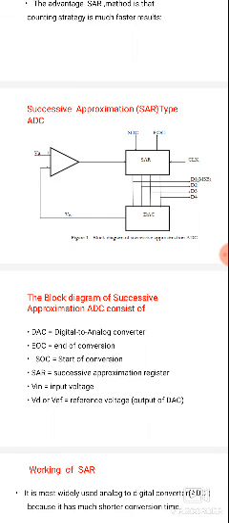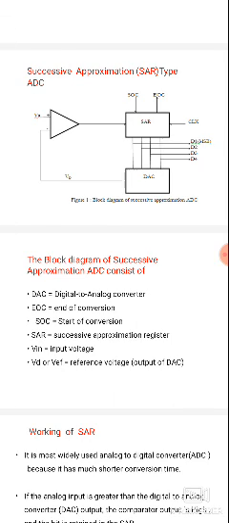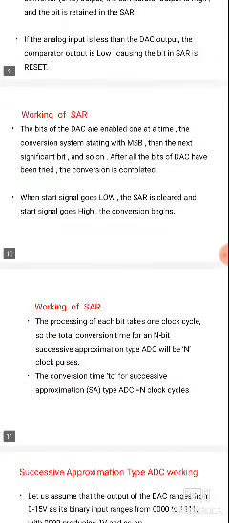Each and every time the successive approximation value will be compared with the DAC output. First the output of the DAC is the most significant bit. The most significant bit value is compared first. The analog voltage of the most significant bit will be compared with the analog input of the comparator. So the comparator compares the unknown input value with the D7 most significant bit value. First the most significant value will be compared with the analog input voltage value. If the analog input is greater than the DAC output, the value equals 1/2 of the reference voltage.